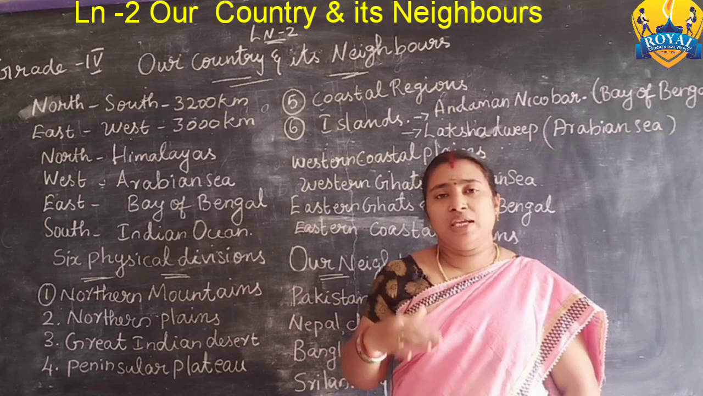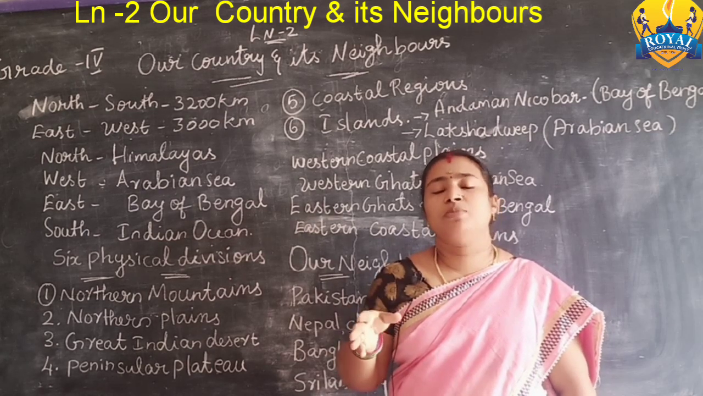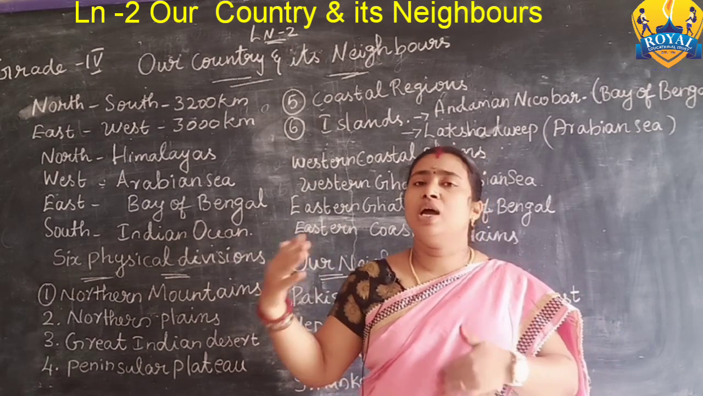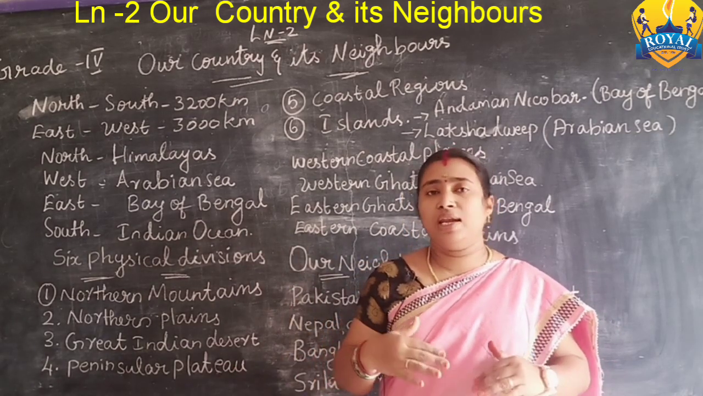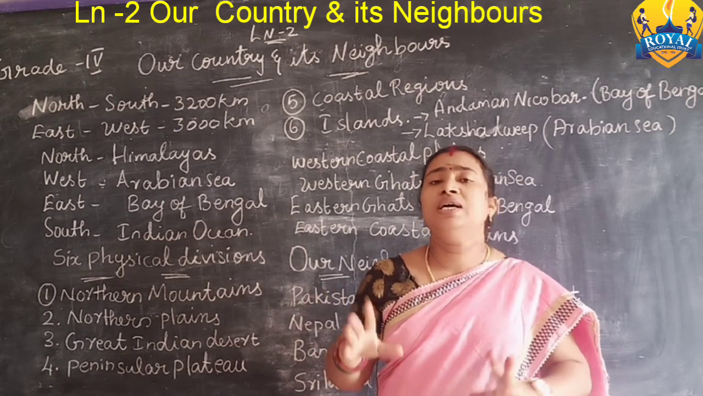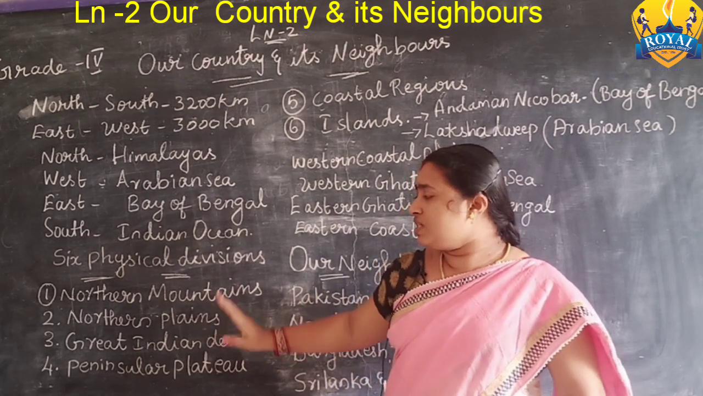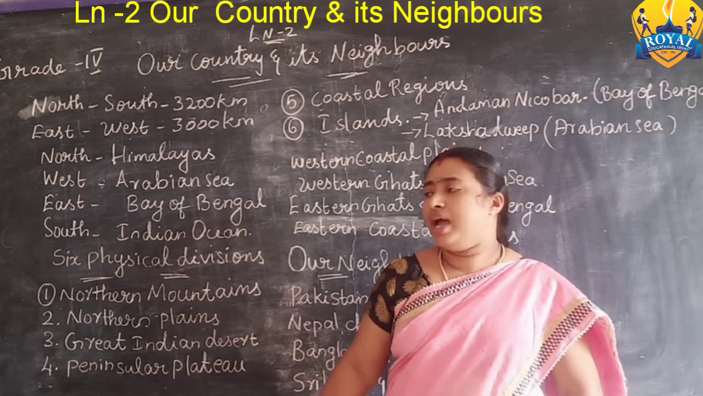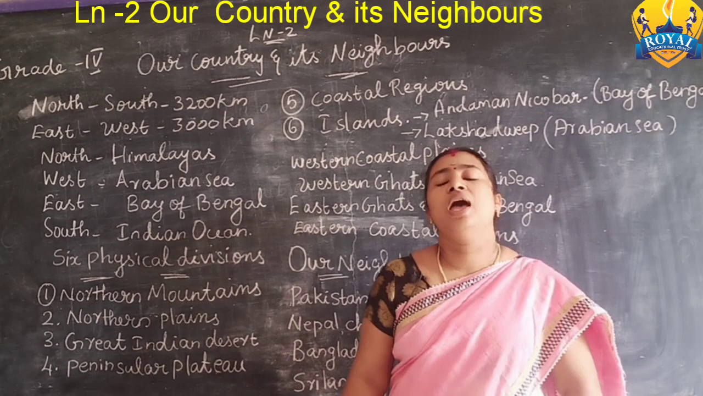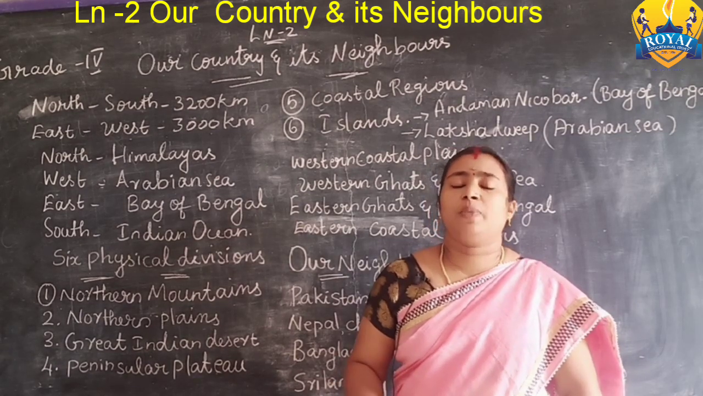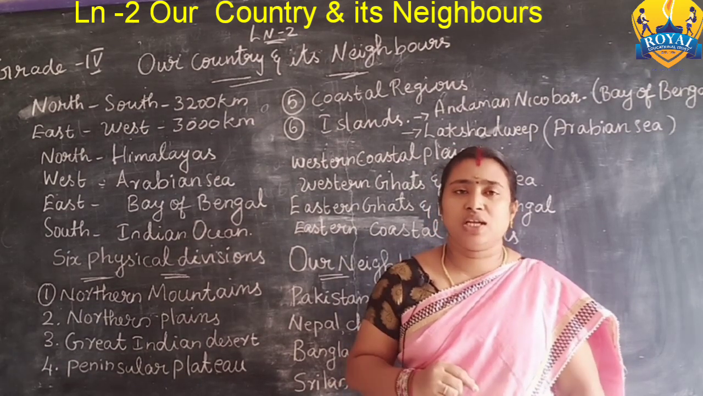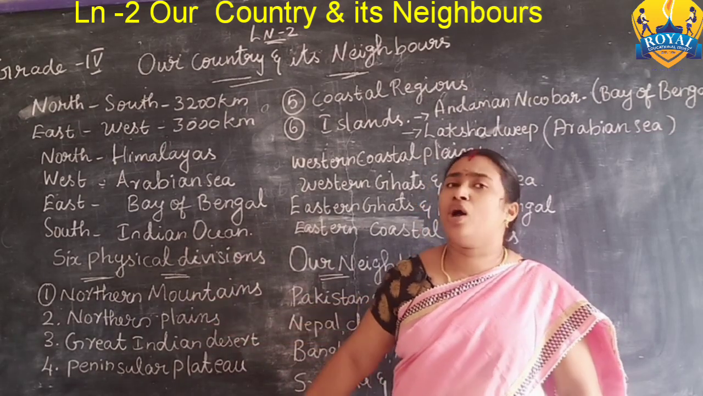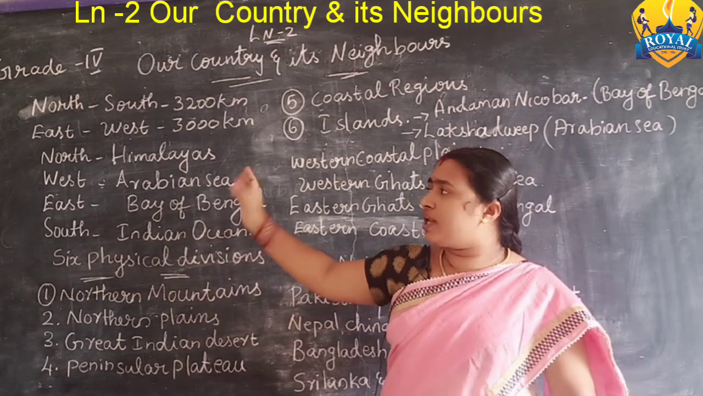Next, India's physical divisions. India's landscape is fully different from one place to another. We mainly divide India into six physical divisions. The first is the northern mountains, the second is the northern plains, the third is the Great Indian Desert, the fourth is the peninsular plateau, the fifth is the coastal plains, and the sixth is the islands.